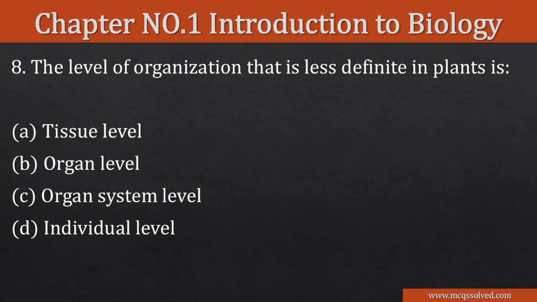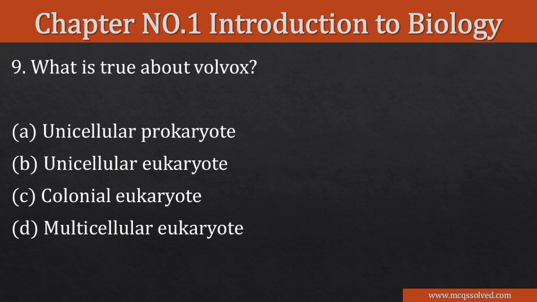The level of organization that is less defined in plants is: tissue level, organ system level, individual level. So the right option is organ system level. What is true about Volvox? So the right option is a colonial eukaryote. The right option is C number.